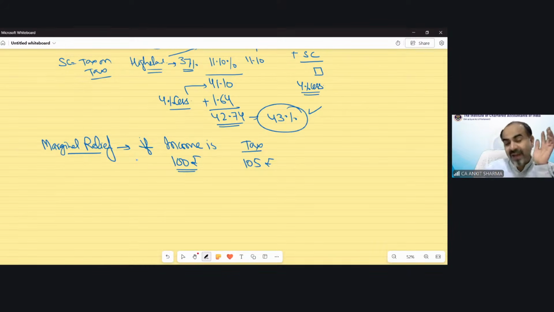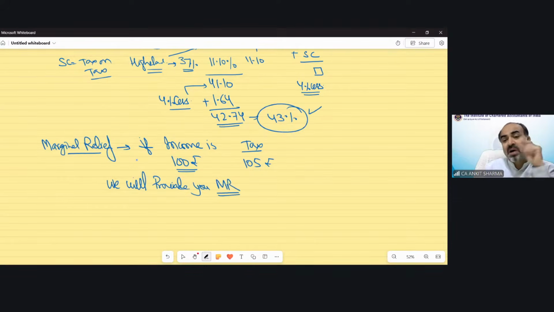That means the tax is exceeding the income. So if this happens, that your income is 100 rupees and tax is more than your income, then we will provide you marginal relief. So marginal relief would be applicable only in one situation, when your income tax is exceeding your income.